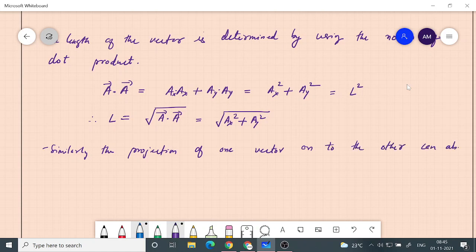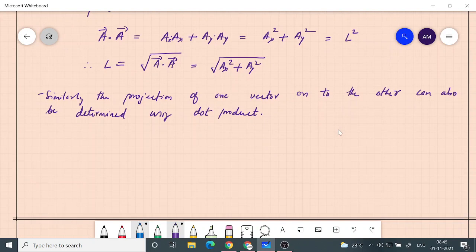So dot product is very useful. The first thing I told you is that we can estimate the magnitude or the length of the vector. The second thing we can do using dot product is that, if you have two vectors, we can find out the projection of one vector in the direction of another vector.